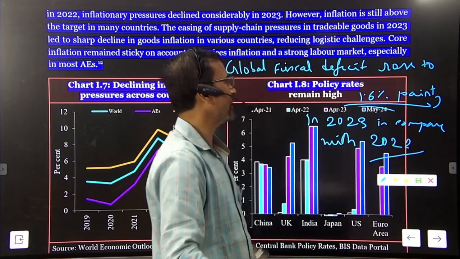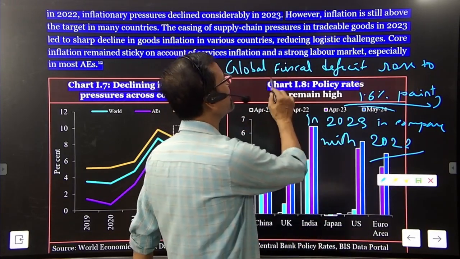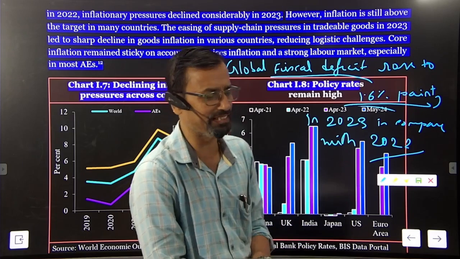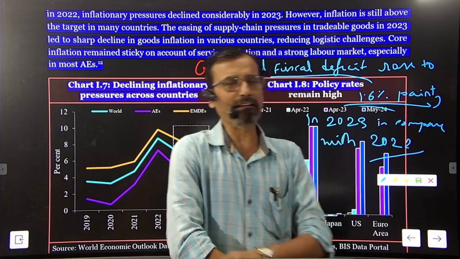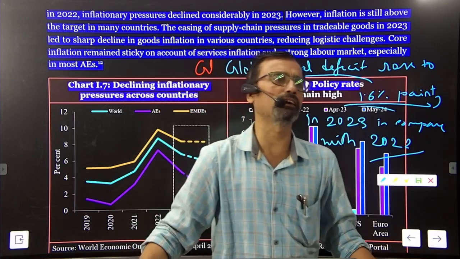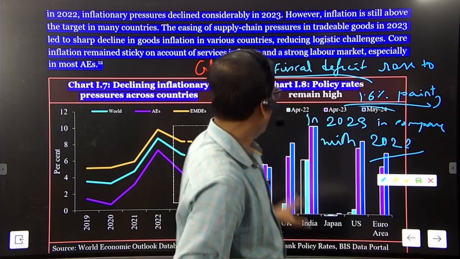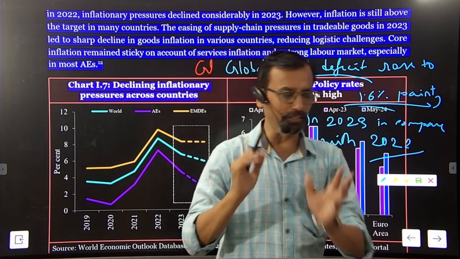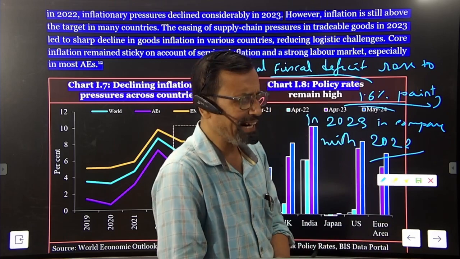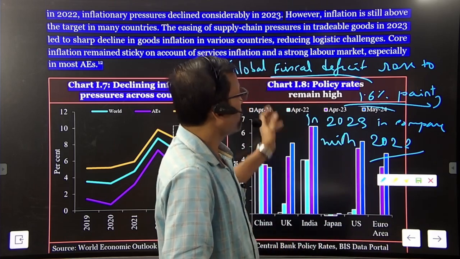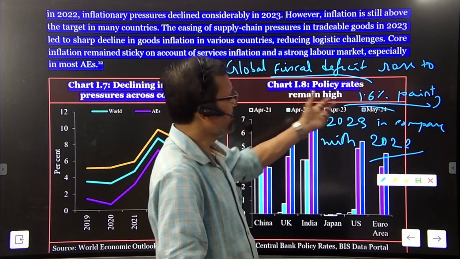If we compare with last year, the global fiscal deficit rose by 1.6 percentage points. This is another very great obstacle from the global fiscal point of view, and it happened basically because of declining revenues.